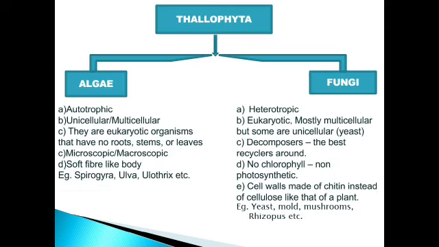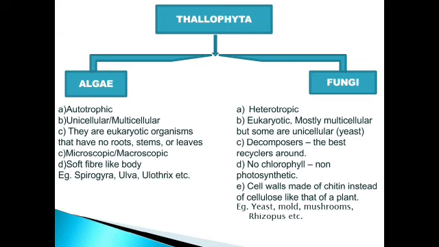Right? Now let's have a look at fungi. What do you mean by fungi? They are heterotrophic in nature. What do you mean by heterotrophic? Correct, they live on other organisms. They cannot manufacture their own food. Why are they not manufacturing their own food? What do you think? Yes, they do not have chlorophyll in them. Because of the absence of chlorophyll, they do not have the capability of manufacturing their own food, and that's why they show a heterotrophic mode of nutrition.